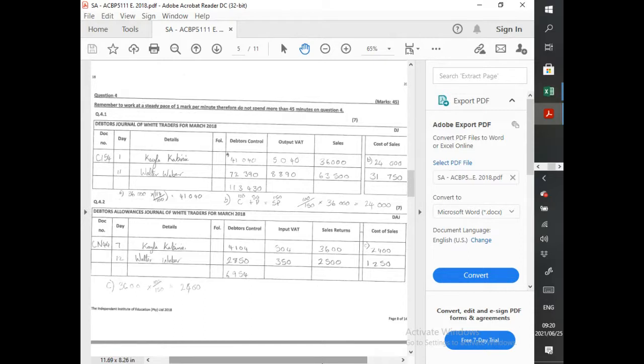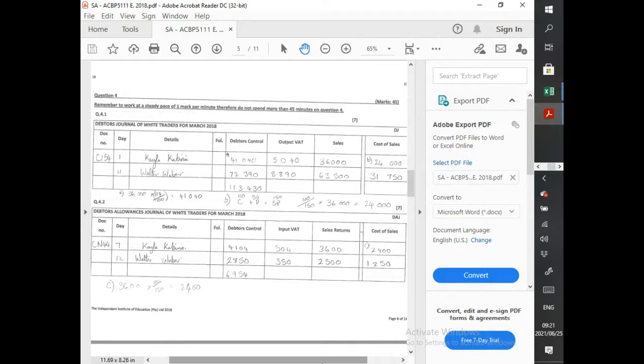Then this second transaction, we're just going to record in the debtors journal with Walter, plug in that 72,000. Then obviously calculate the VAT, and then we get our sales. They had already given us the cost price, so we don't need to calculate anything. It's there in the transaction on the 11th.